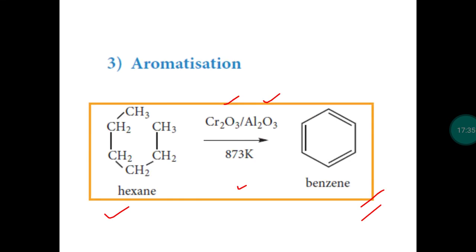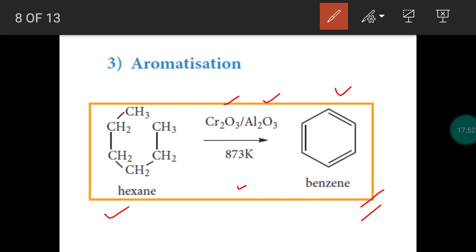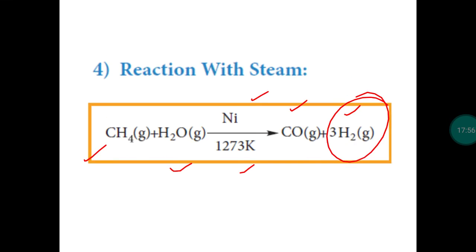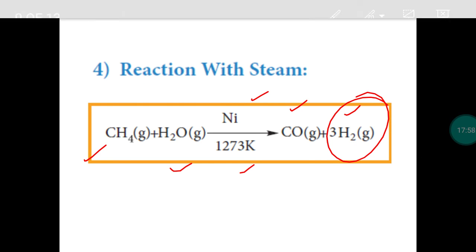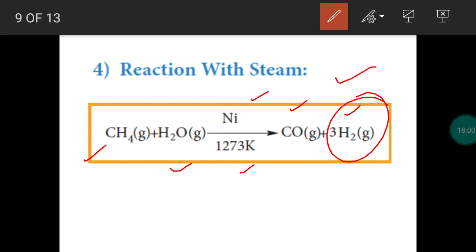Aromatization is the process of converting an aliphatic alkane into an aromatic compound. For that, we need an alkane with at least 6 carbon atoms. Alkanes with 6 to 10 carbon atoms will be passed over chromic oxide supported by alumina. At 873 Kelvin, we get the aromatic compound benzene. Then with steam, alkanes will produce hydrogen. So this is the manufacturing of hydrogen, and it is called the steam reforming process.